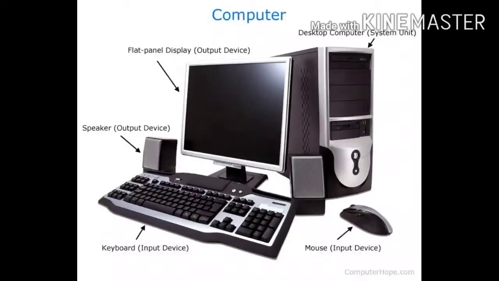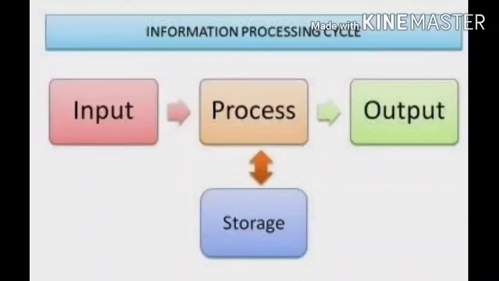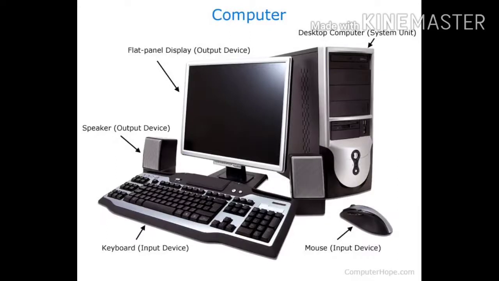A computer is an electronic machine which is made up of devices used for input, processing, storage, and output. A computer processes the input data with the help of a program to generate the output, that is the information. So what is a computer? The word computer is derived from the word compute, which means to calculate.